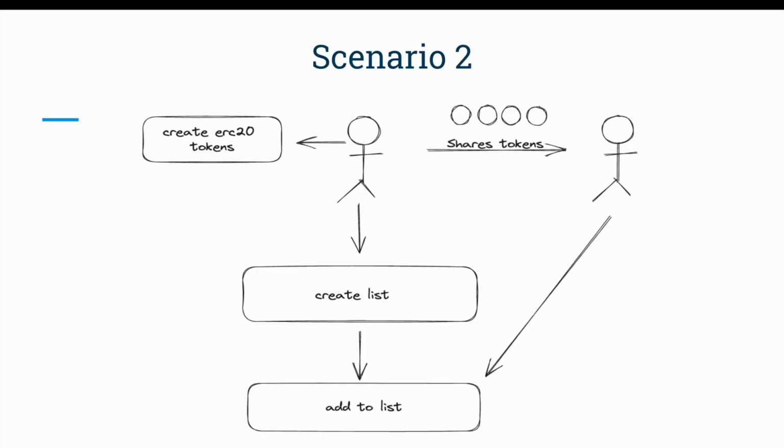Scenario 2 shows us opening up access to our list. Say I meet Bianca, she's been in Austin longer than I have, and she has a lot of really great happy hour spots to recommend too. I can open up access to her by sharing with her these curator tokens, and then she can start contributing to this list as well. One of the key things in this scenario is that you can really open up contributor access as little or as much as you want based on how many tokens you're sharing.